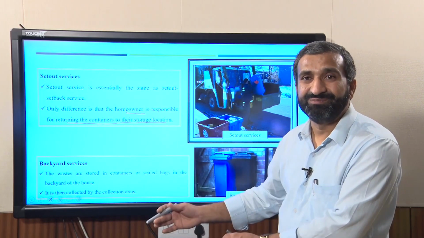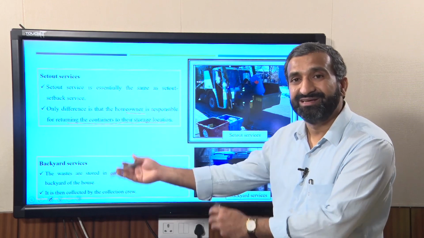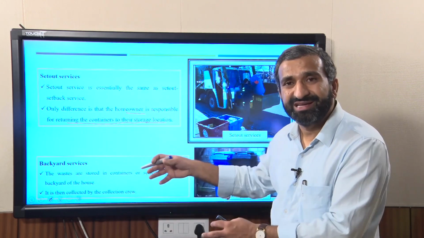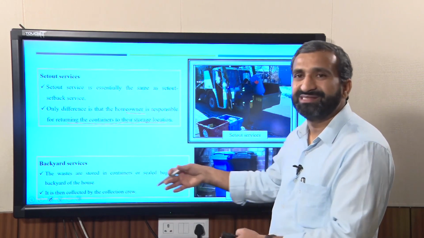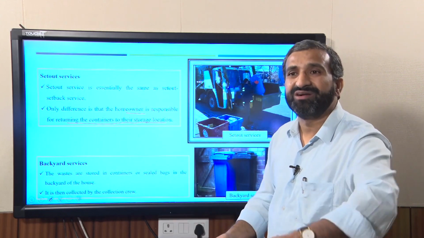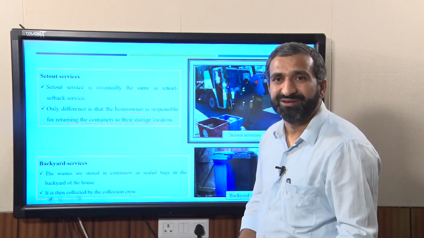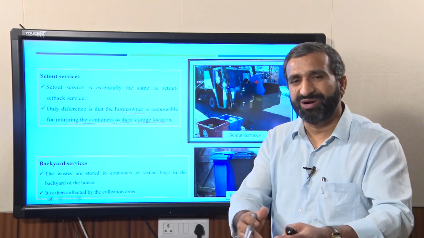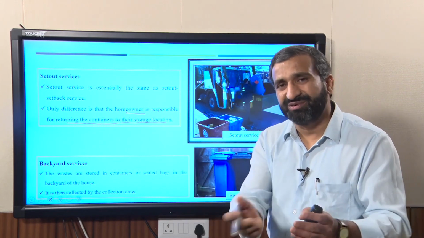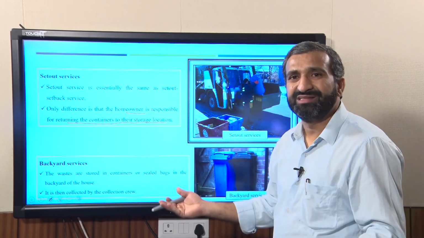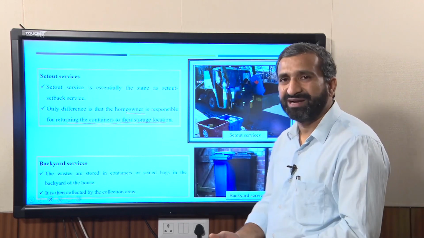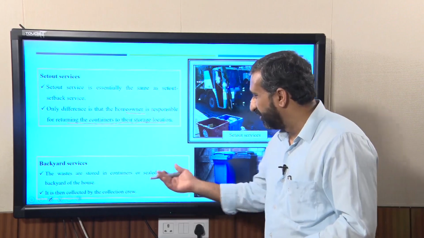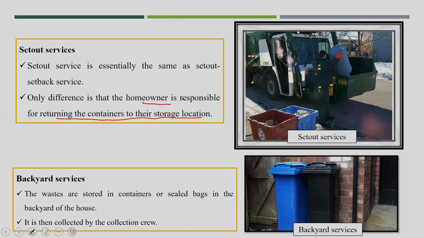So you put the dustbins in the backside of your house, and there a small road is there where waste gets collected, not in front of your house by the bigger vehicles, because that will create a lot of traffic issues, and nobody likes to have a solid waste collection vehicle in front of their house. So in that case we can have backyard services. It is well known in European and American countries, but in India also a few locations are possible.